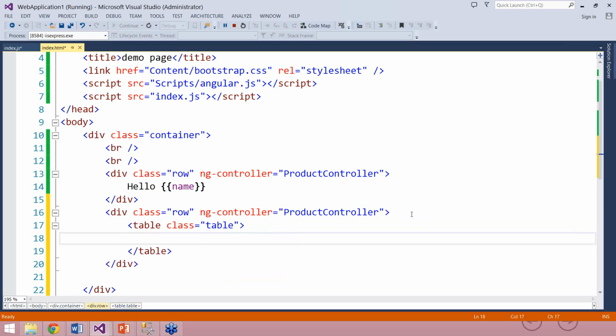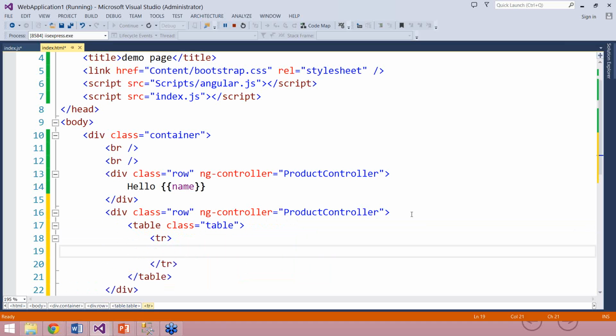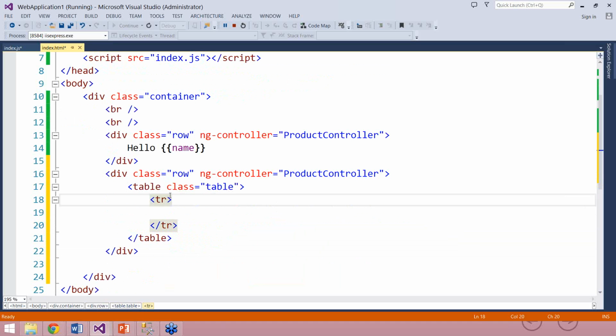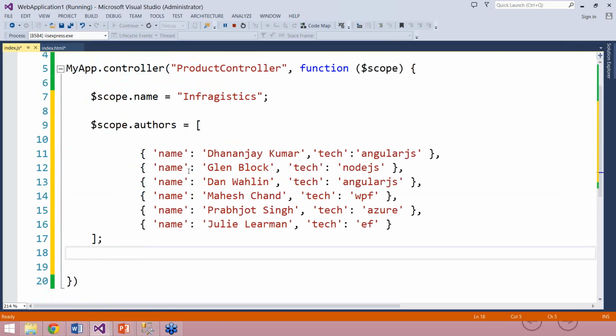Once that is done, inside the table we have something called tr, the number of rows, and we want to repeat the rows. That is done by a directive called ng-repeat. So I'll go here in line number 18. I'm using ng-repeat, and I'm saying a in authors.